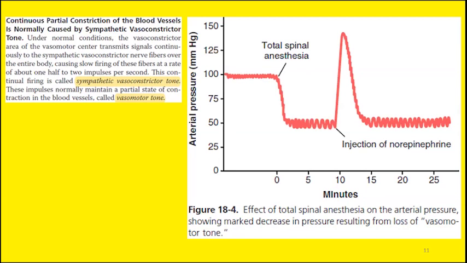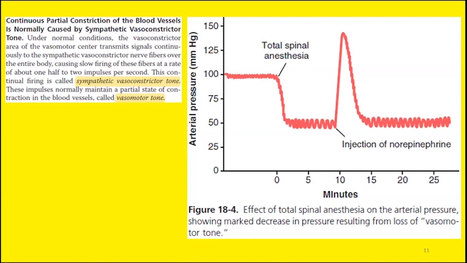Similarly, the smooth muscles of the blood vessels also exhibit some degree of partial contraction even at the resting state, and this is known as the vasomotor tone, the motor tone of the blood vessels, the partial state of contraction even without any stimulus.